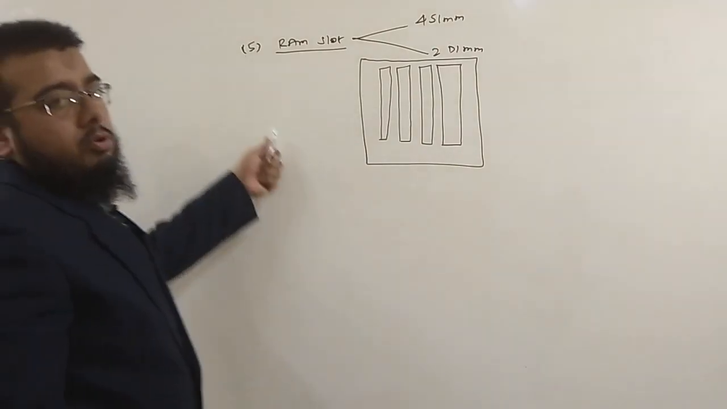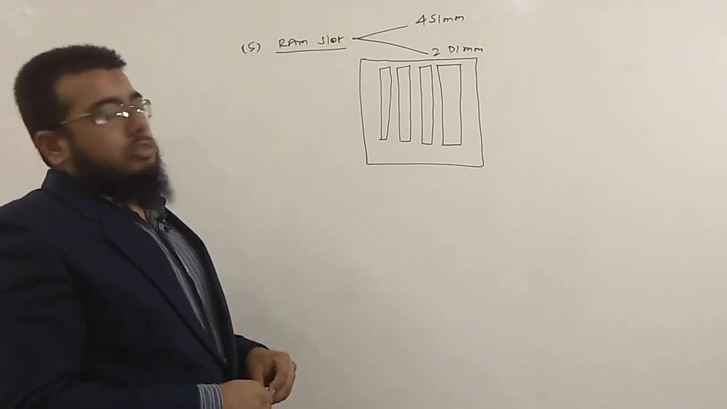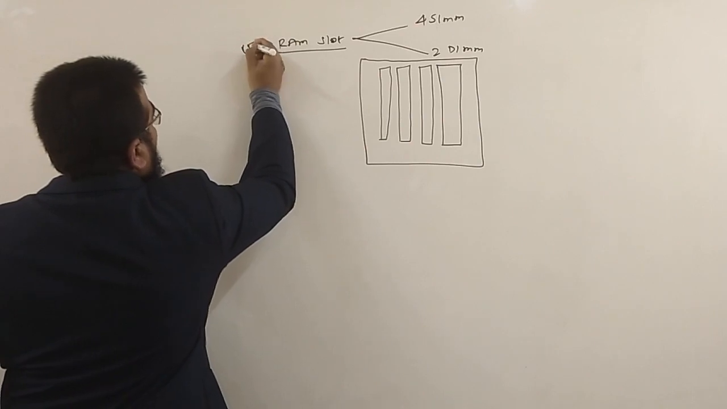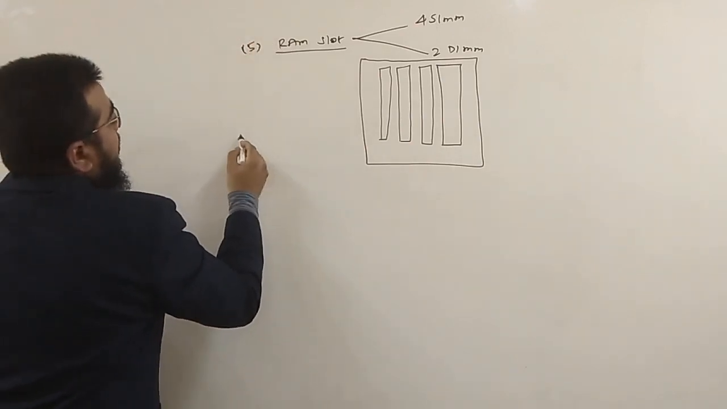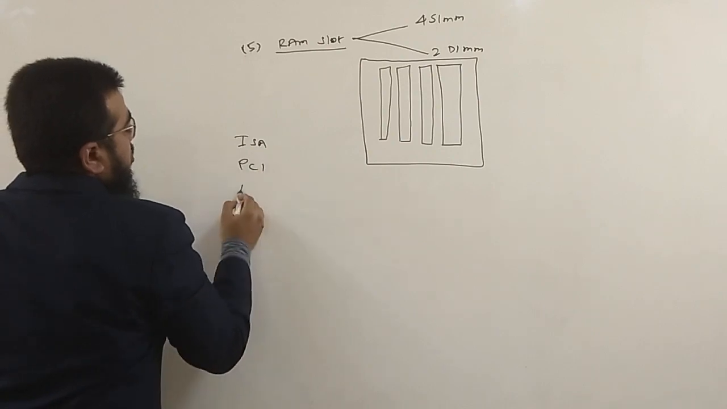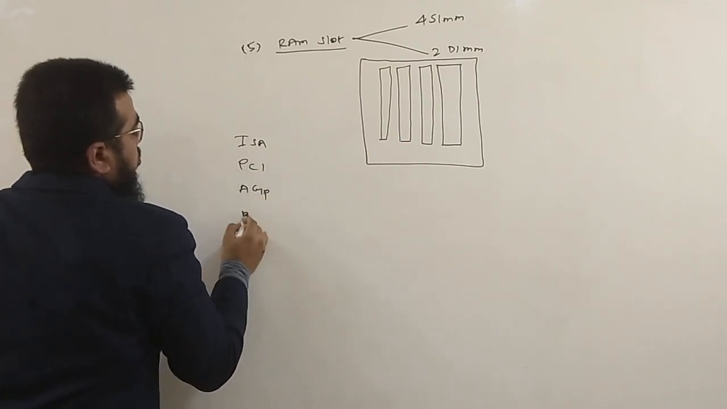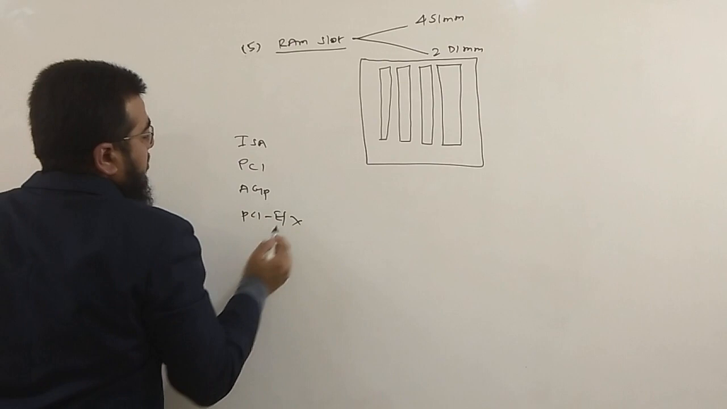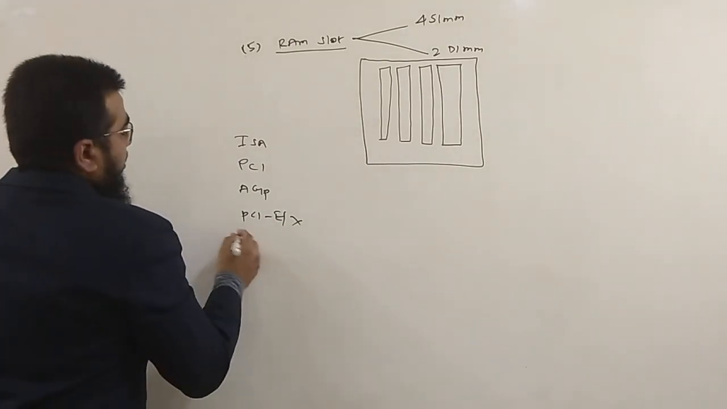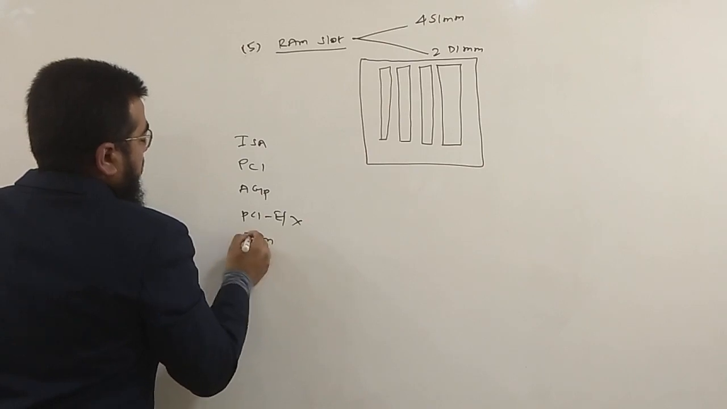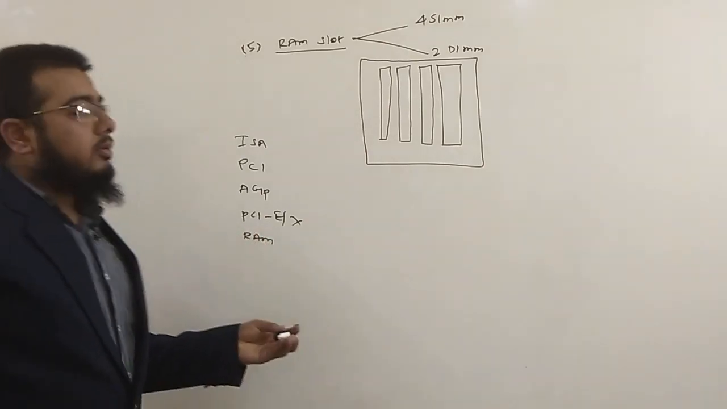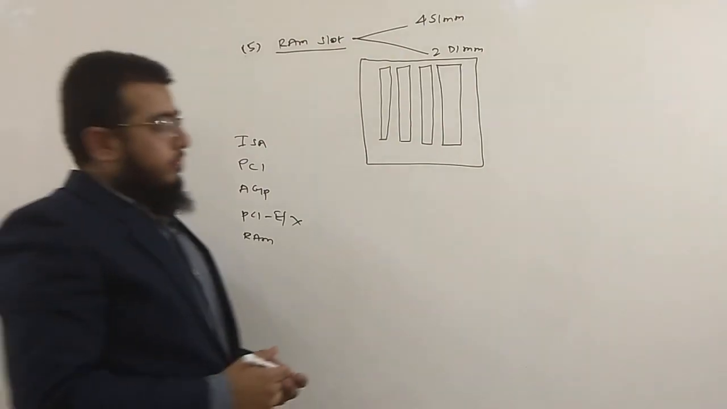This was about the expansion slots. Once again, we'll go for a recap. You have the ISA slot, you have the PCI slot, you have the AGP slot, you have the PCIe or Express slot, and then you have the RAM slots. These are some of the slots available on the motherboard.